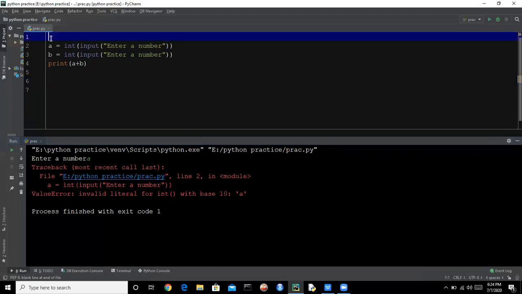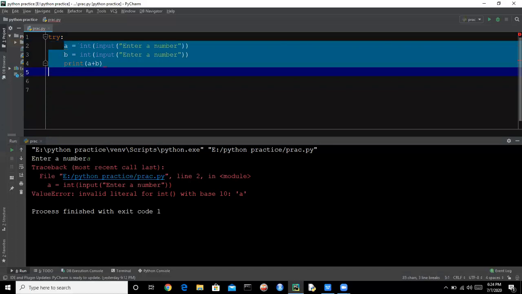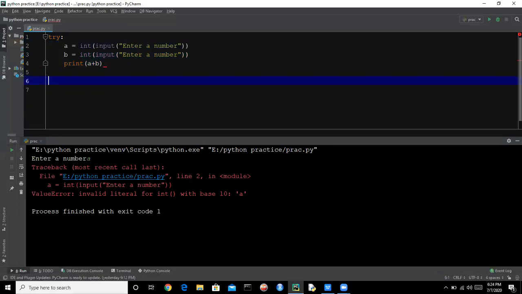So we will use try, and we will give indentation, and let's say we have except. Now we know that we have a ValueError. So now we can tell the user: hey user, please enter a valid number.